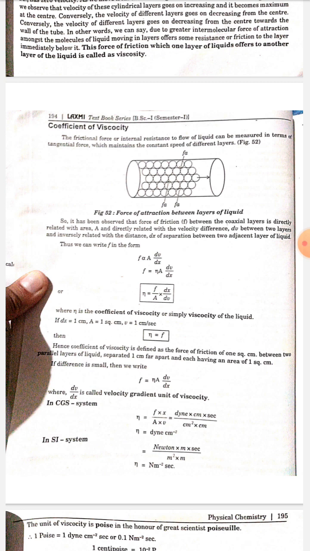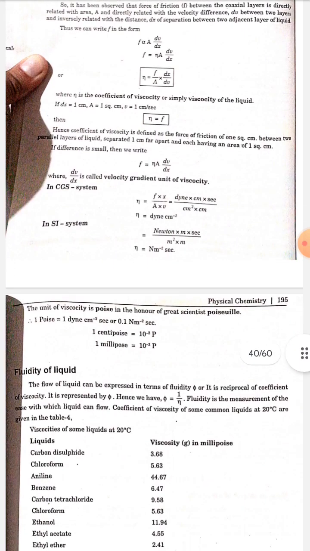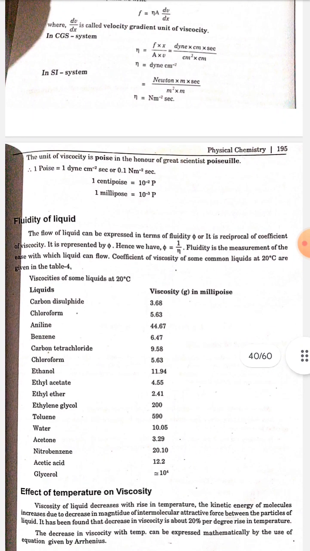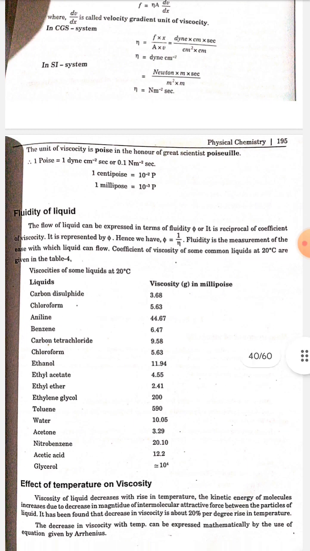Unit of viscosity. In CGS system, eta is in dyne per centimeter square second. In SI system, eta is in Newton per meter square second. The unit of viscosity is poise, in honor of the scientist Poiseuille. 1 poise is equal to 1 dyne per centimeter square second, or 1 poise is equal to 0.1 Newton per meter square second. 1 centipoise is equal to 10 to the power minus 2 poise. 1 millipoise is equal to 10 to the power minus 3 poise.